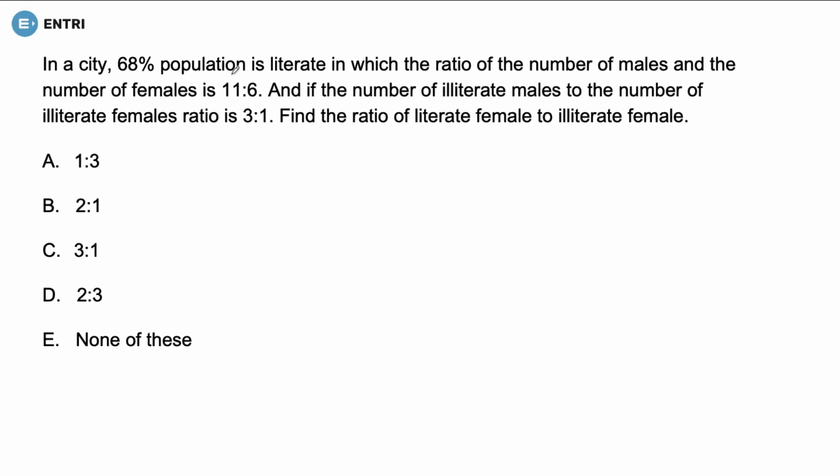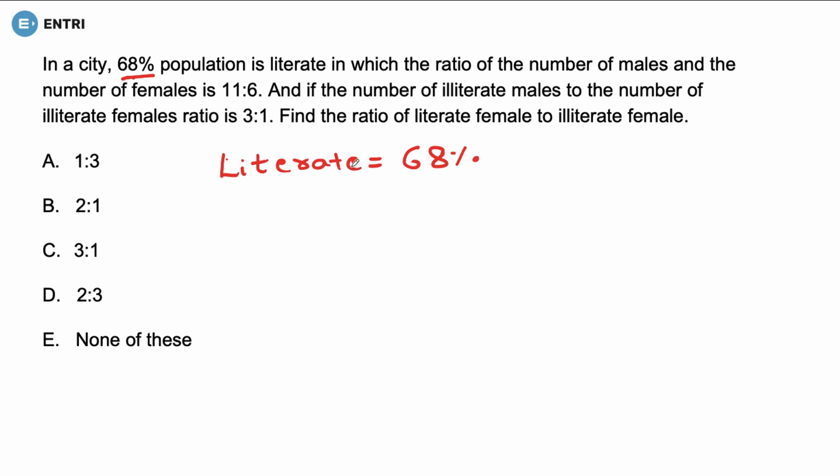Next question is, in a city, 68% of the population is literate, in which the ratio of the number of males and the number of females is 11:6. And if the number of illiterate males to the number of illiterate females ratio is 3:1, find the ratio of literate females to the illiterate females. Now, they have already told us how much percent is literate. 68% population is literate, isn't it? So the literate percentage is equal to 68%.